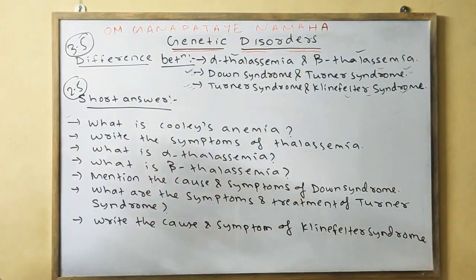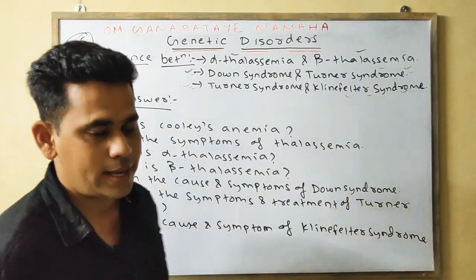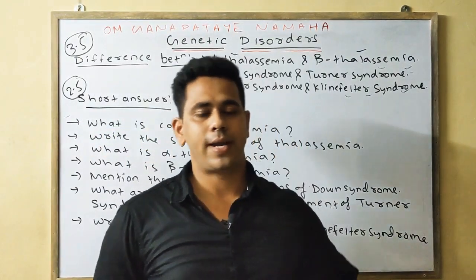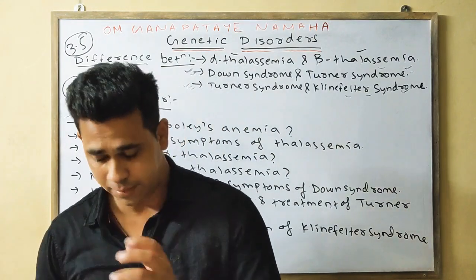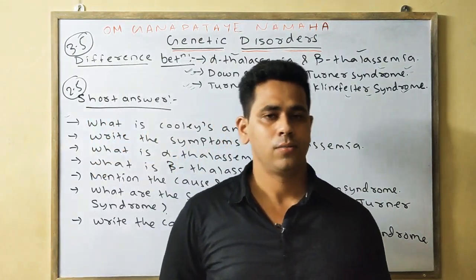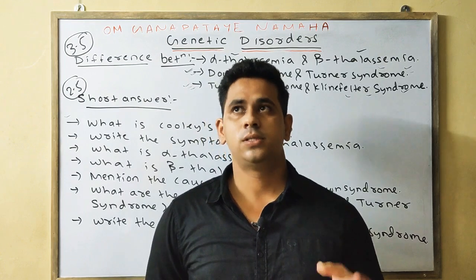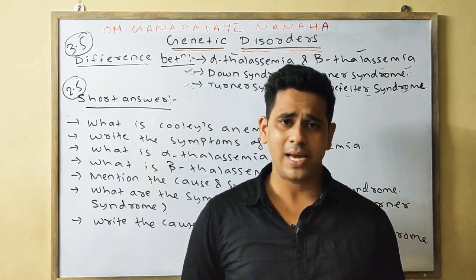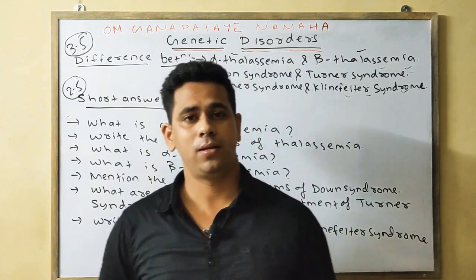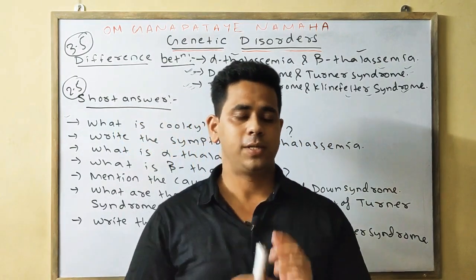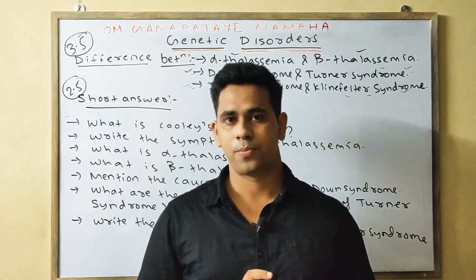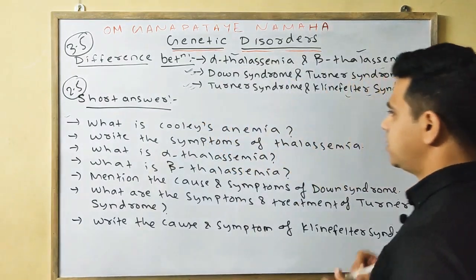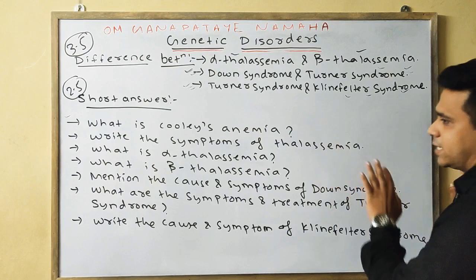Next, write the symptoms of thalassemia. As I have said earlier, you can write important symptoms such as dark urine, jaundice, enlarged spleen, and bone deformities, especially in the face. So like this you can write the various symptoms of thalassemia.